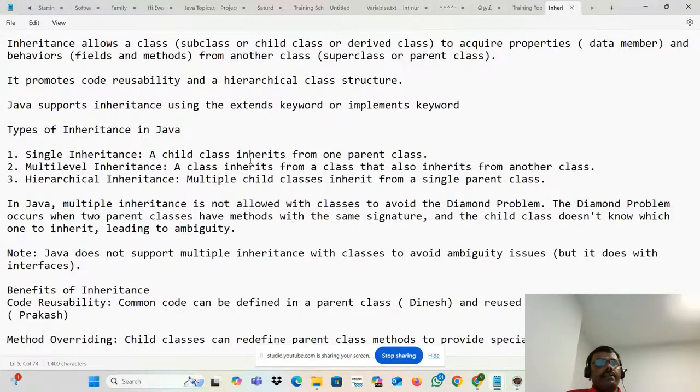Let me go to the theory. Single inheritance means a subclass, a child class, inherits from only one parent class. Multi-level means a class inherits from a class that also inherits from another class. That is what I told, right? Dinesh, Prakash, Venkatesh: it's multi-level. Hierarchical inheritance means multiple child classes inherit from a single parent class. One parent, multiple children.